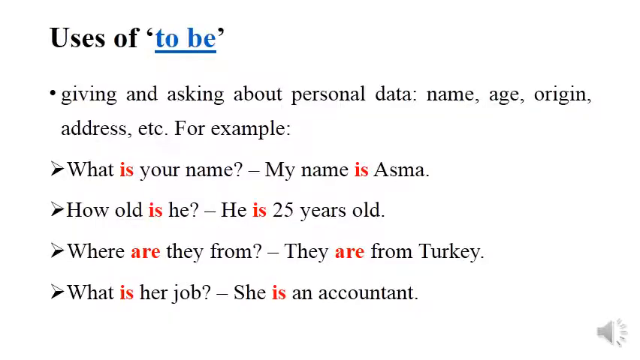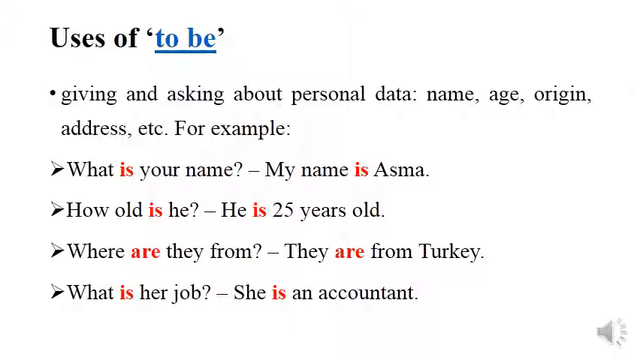Within the present title, we are going to give a bird's eye view on the main uses of the verb to be. So let's start with the first use, which is giving and asking about personal information like name, age, origin, address. For example, when asking about the name, you say, what is your name? When answering, you say, my name is Asma.